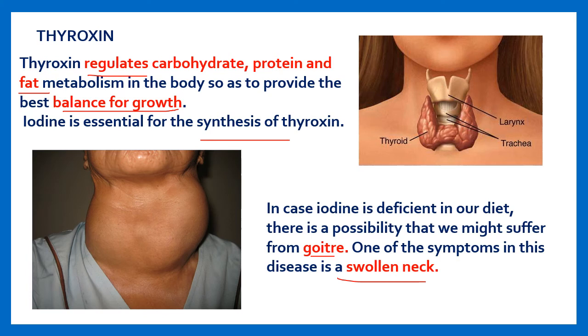One of the symptoms of goiter is a swollen neck. That is why many times you have seen the advertisement about iodized salt, or salt enriched with iodine. So why is it important for us to have iodized salt in our diet? This is the reason. To get thyroxine, we need to get iodized salt. Actually, in our body, there is a natural system to produce thyroxine.